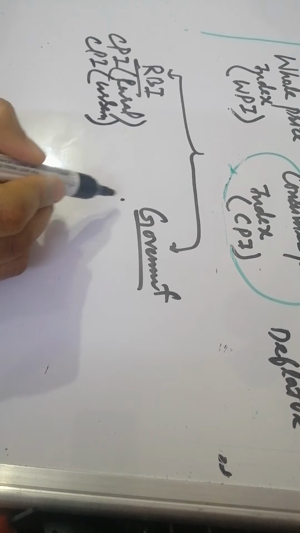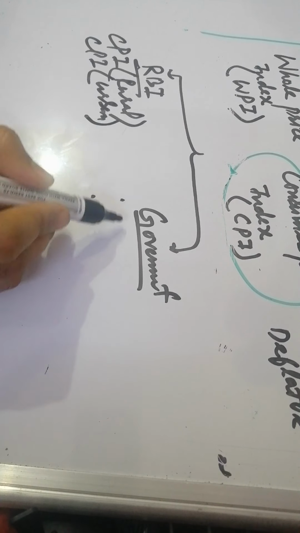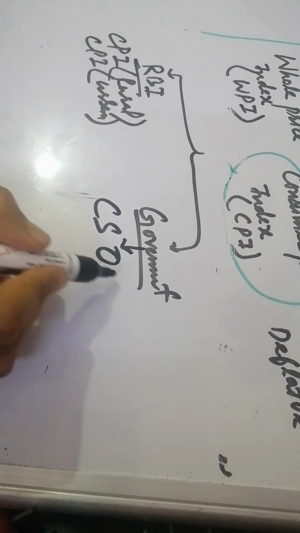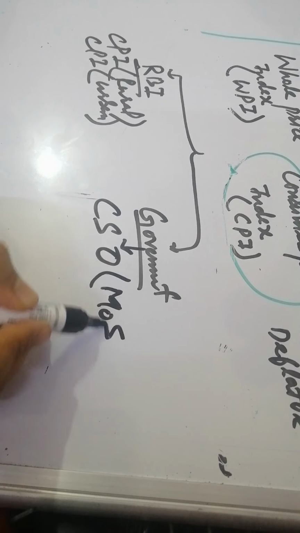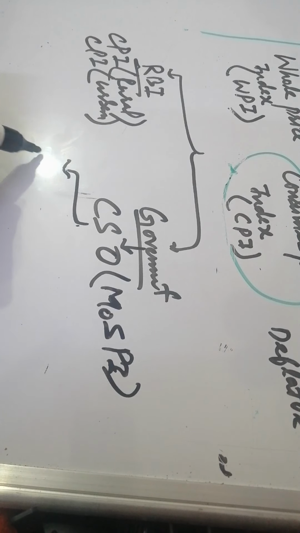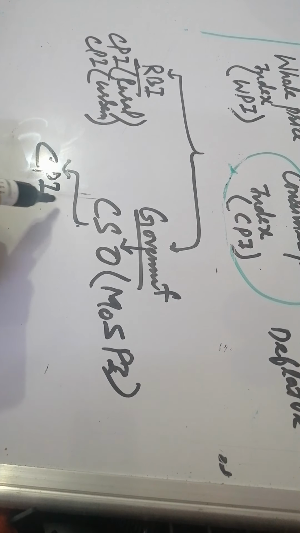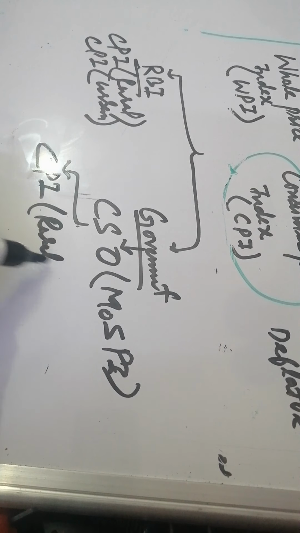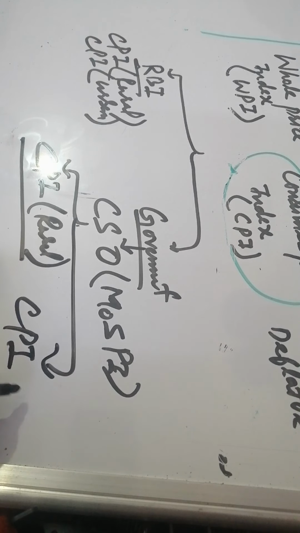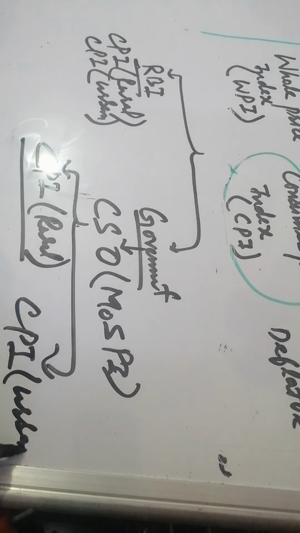Then the government also devised the same thing, and under the CSO, which comes under the Ministry of Statistics and Program Implementation, this survey was done, and they measured the CPI for rural consumers in the rural areas and the consumer price index in urban areas.